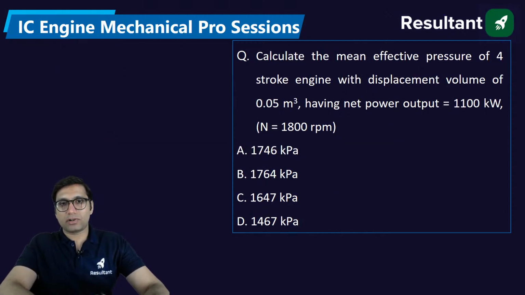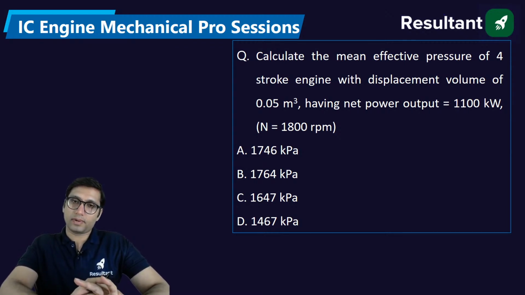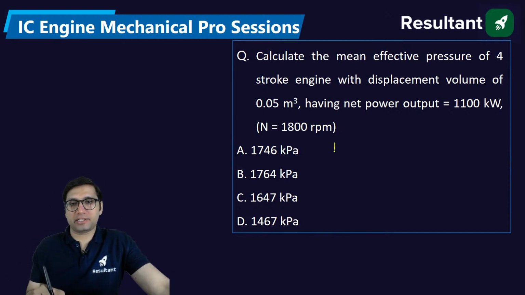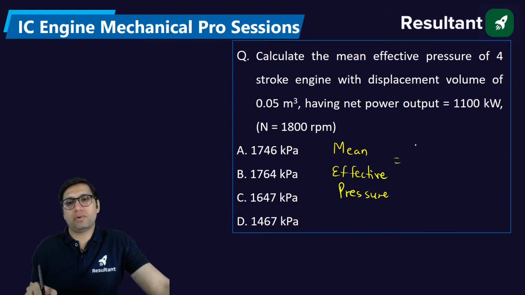Calculate the mean effective pressure of a 4-stroke engine with displacement volume of 0.05 meter cube and having net power of 1100 kilowatt. Speed is 1800 RPM. Normally, if we have to find the mean effective pressure, you will use this formula: it is equal to net work divided by swept volume. Simple. You can use this formula.